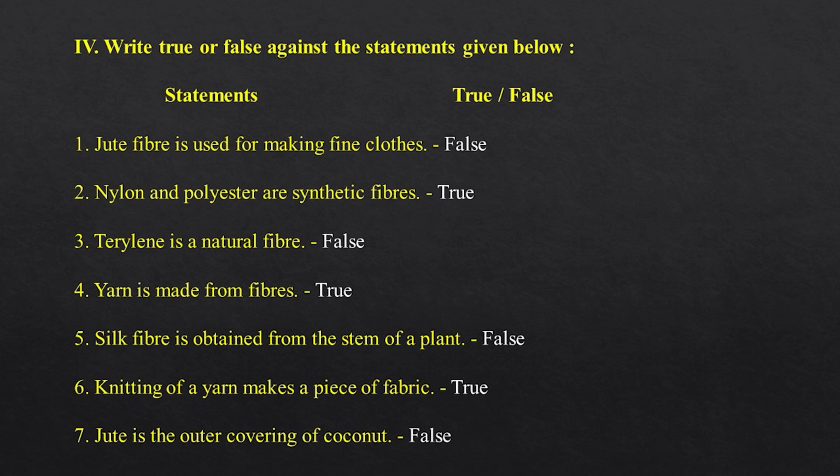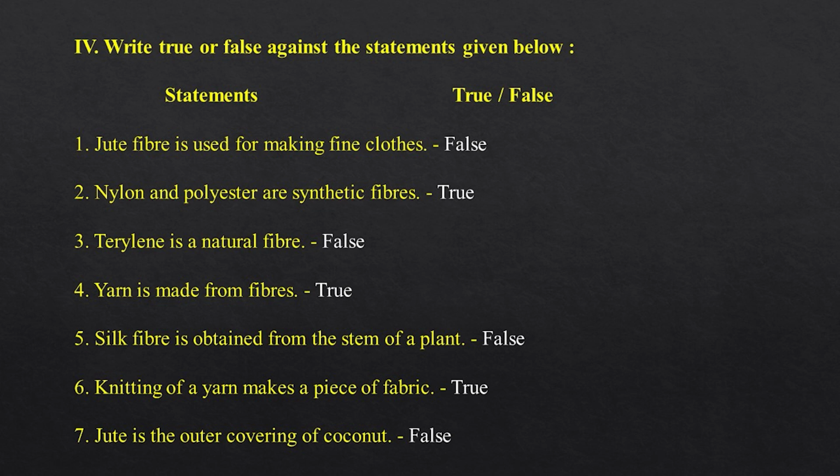4. Write true or false against the statements given below. 1. Jute fiber is used for making fine clothes. False. 2. Nylon and polyester are synthetic fibers. True. 3. Terylene is a natural fiber. False. 4. Yarn is made from fibers. True. 5. Silk fiber is obtained from the stem of a plant. False.